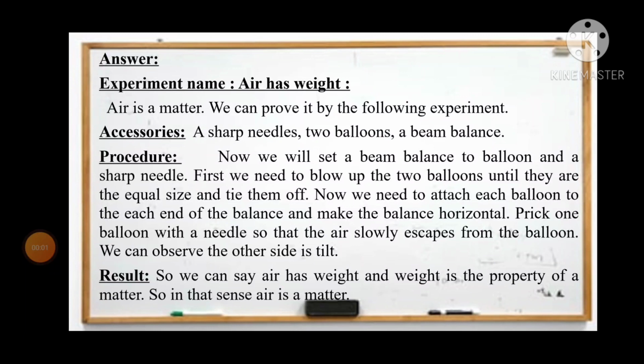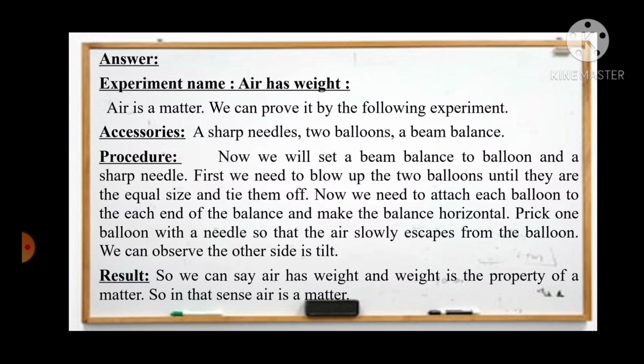This is how the procedure is done for proving that air has some weight. You can try it. This is a very easy experiment. You can try it at your home and you can write this answer according to your experiment, according to the procedure you have followed. At the end of the experiment, what is the result? We can tell that yes, air has some weight, because the balance tilted towards the heavier part and the lighter part went up.